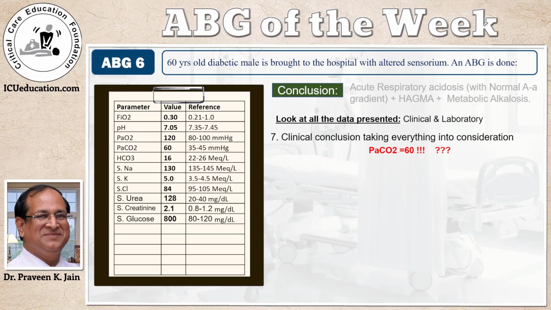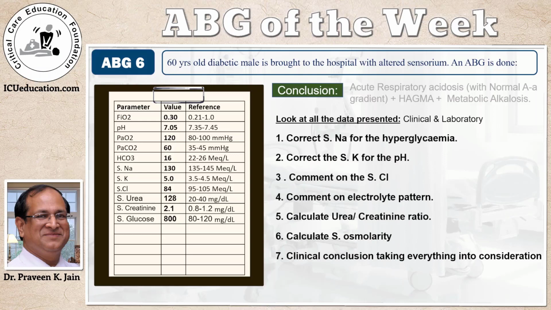And we realized that there was no renal failure. This was purely hypovolemia. That is why I said we need to first give this person fluid, at least a liter or so, and then start the treatment. What did we learn? Apart from the oxygenation status, ventilator status, and acid-base status, as a consultant, we must correct for sodium whenever there is hyperglycemia. We must correct for potassium whenever the pH is abnormal, whether it is acidemia or alkalemia, both ways it needs to be corrected.